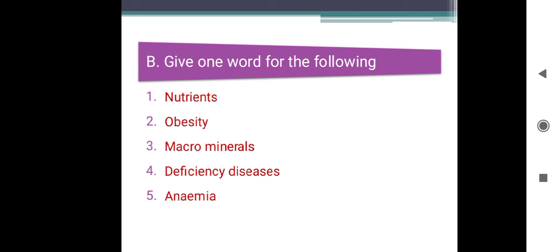Once again, listen. Substances needed by our body for proper growth and healthy body function. What is the correct answer? Nutrients. A condition caused due to excess body fat: obesity. Minerals that are needed by the body in larger amounts: macro minerals. Diseases caused due to lack of nutrients in the diet over a long period of time: deficiency diseases. A disease caused by lack of iron in the diet: anemia.